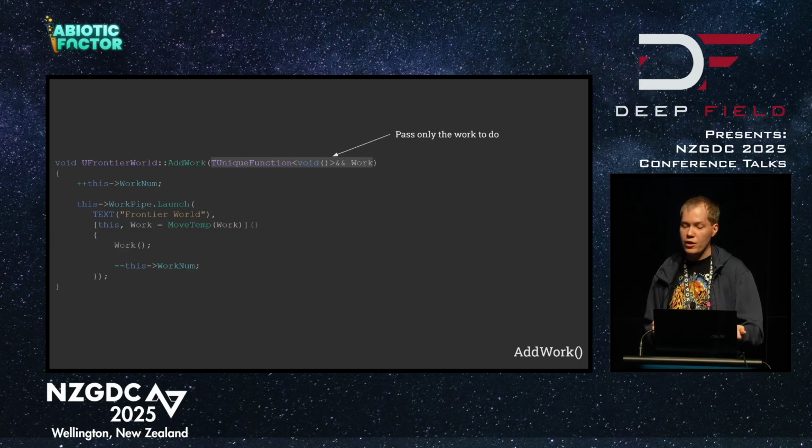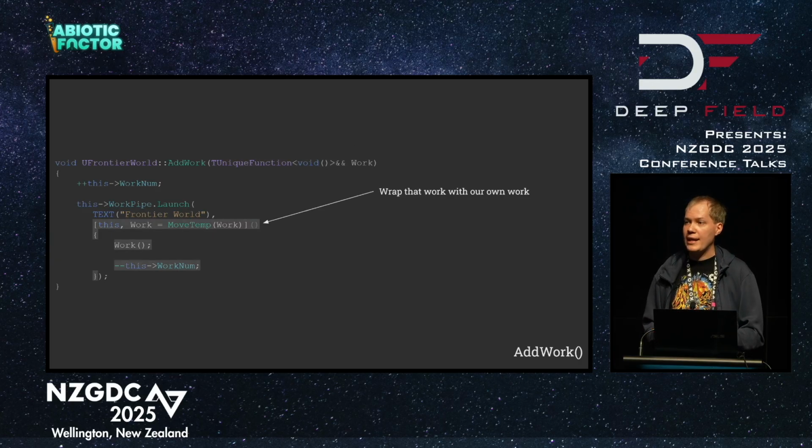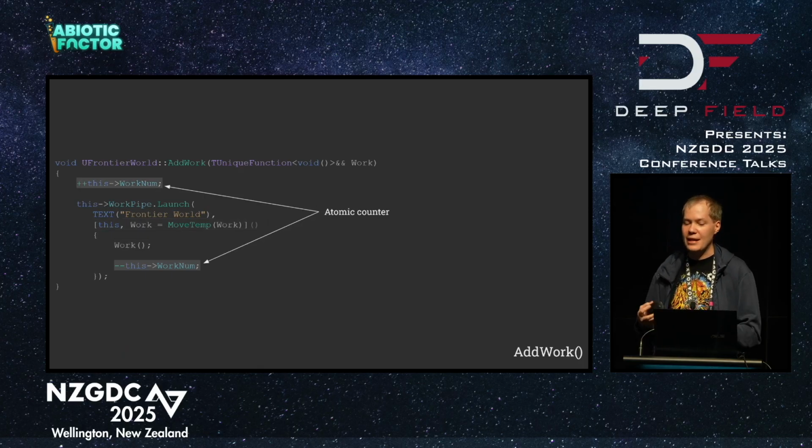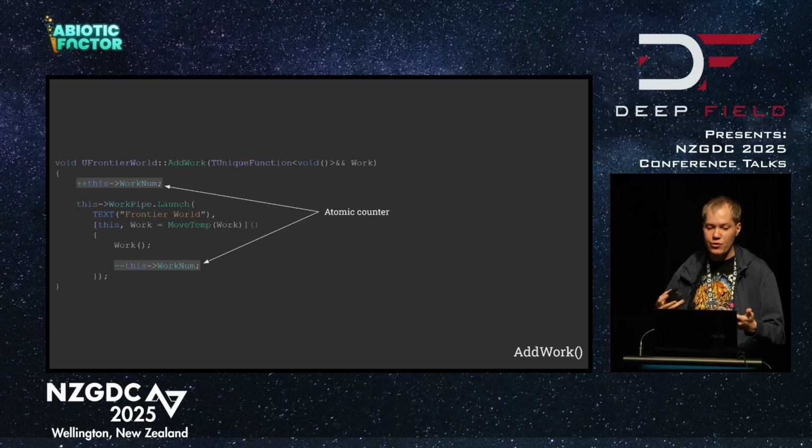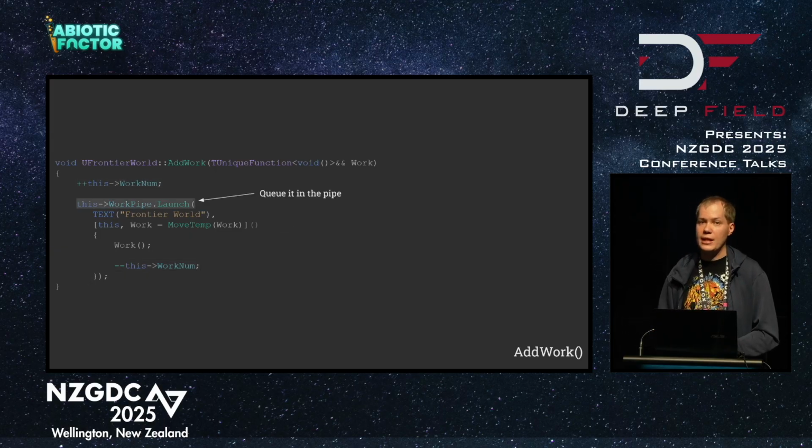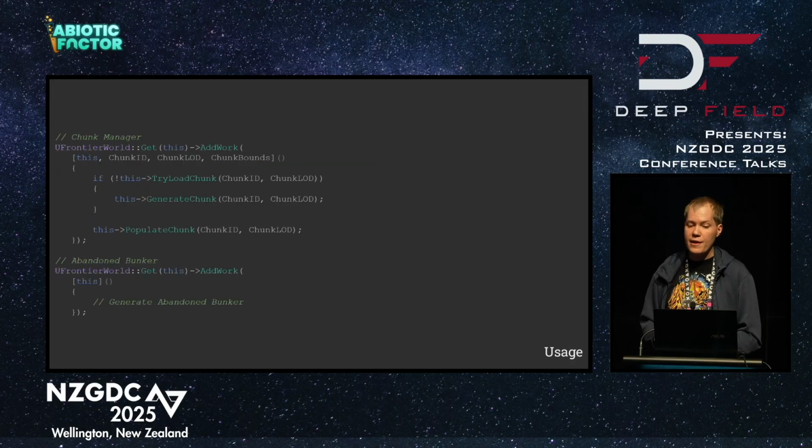You just pass it a work function to execute. We wrap that work in our own account bookkeeping here, which again is just a cosmetic atomic that we increment and decrement to keep track of our work. And then we just feed it all into our pipe.